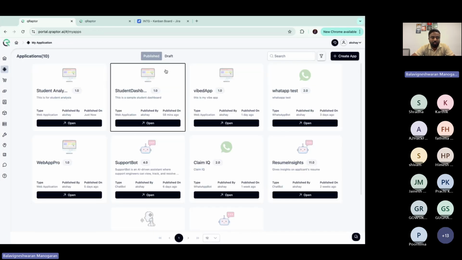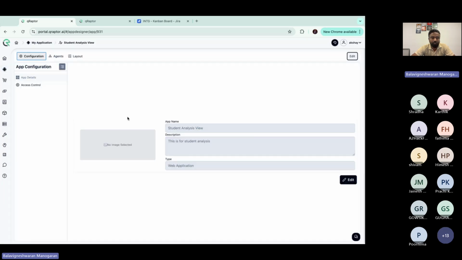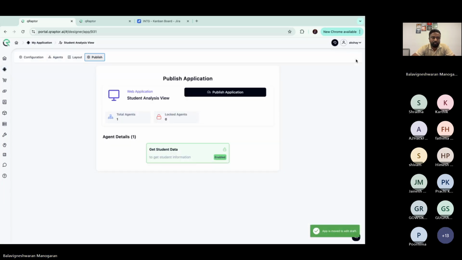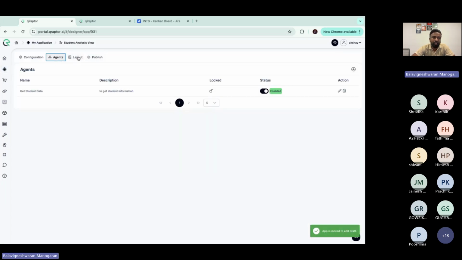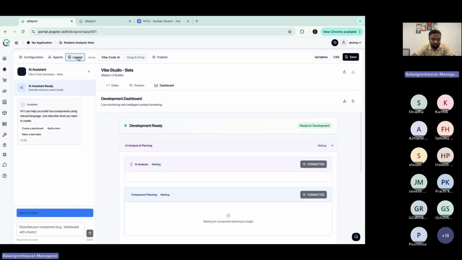Now, let's go back to the application we just created. So the agent is already available. Now coming to the layout, right? We have Vibe Studio available. It's a beta version. We can give our prompt and get a UI generated. So let me go ahead and give a prompt, which I already created and kept.